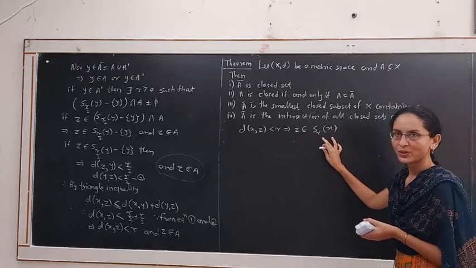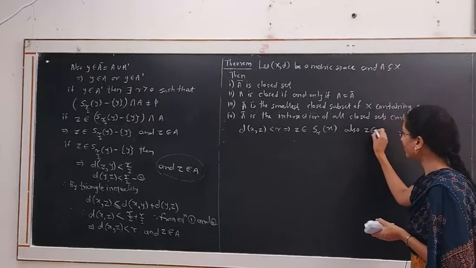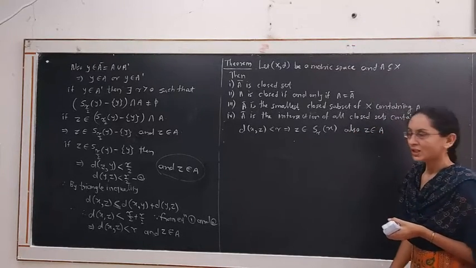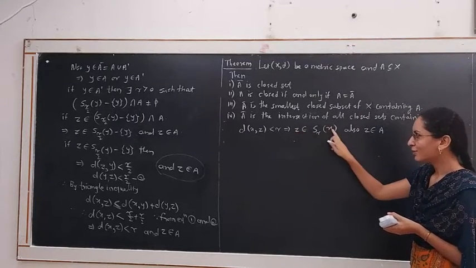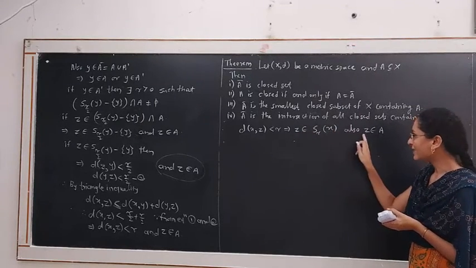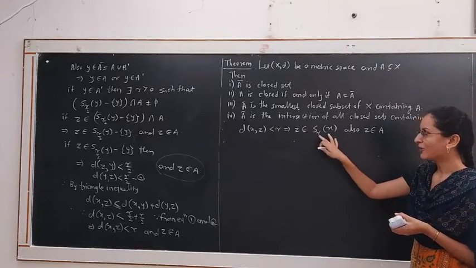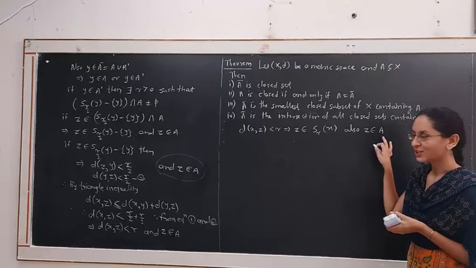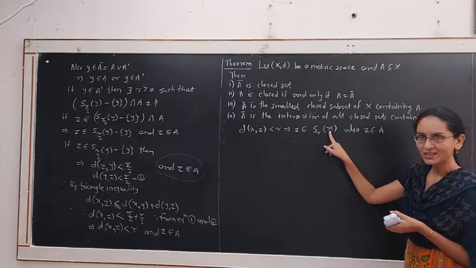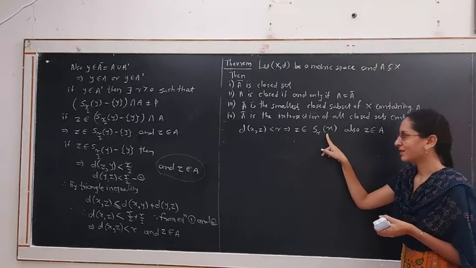Also, z belongs to set A. Z is a point distinct from the center of the sphere, and z belongs to A means z belongs to the intersection of S_r(x) and A, and that intersection is distinct from the point x, because this is the point z and the center of the sphere is point x.